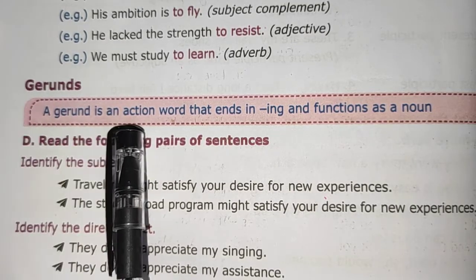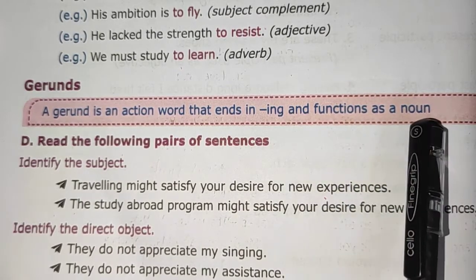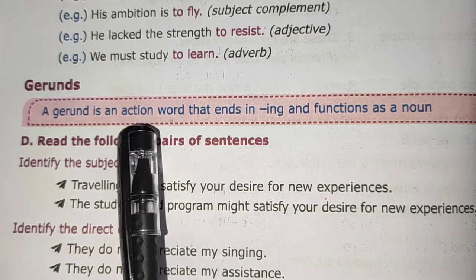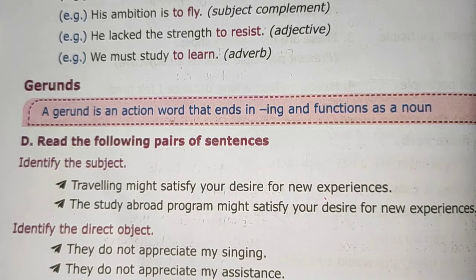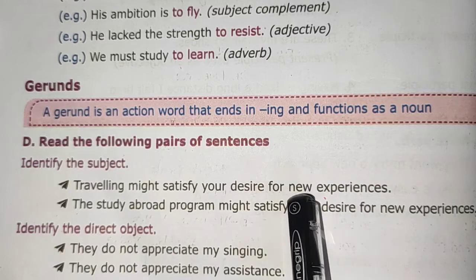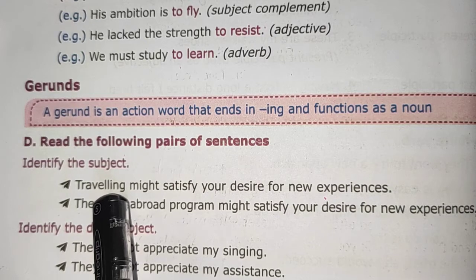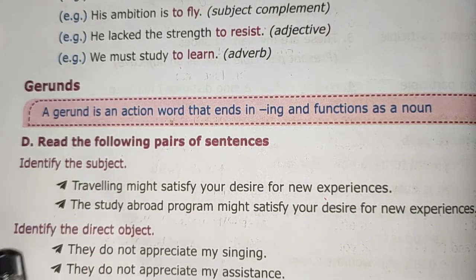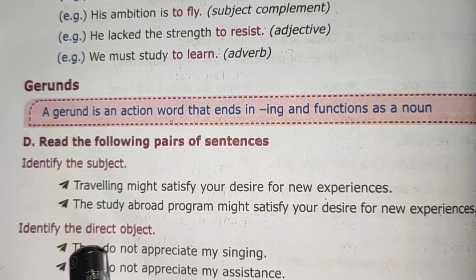Gerunds. A gerund is an action word that ends in ing and functions as a noun. So we add ing to the verb. Action word, which means verb. For example, traveling might satisfy your desire for new experiences. So here travel is a verb and we are adding ing to that word. So here it is the subject. And here it is a direct object.